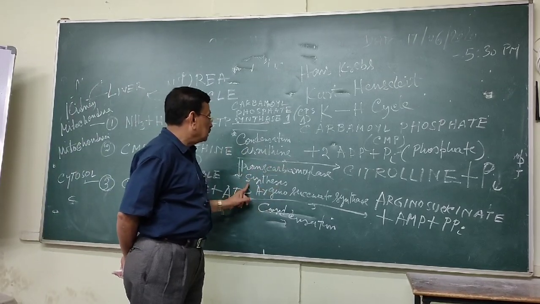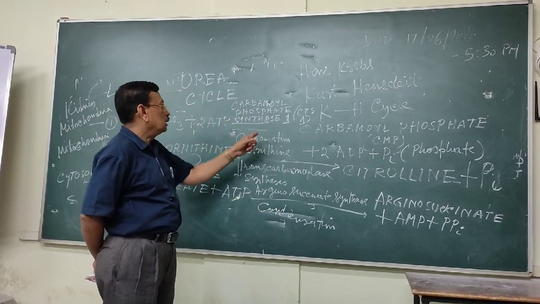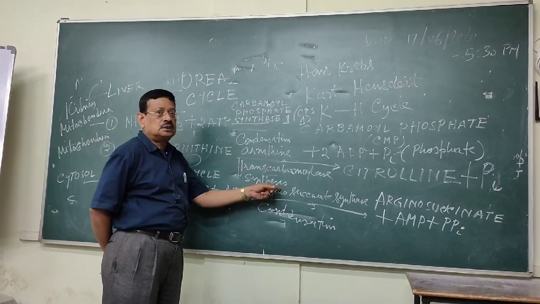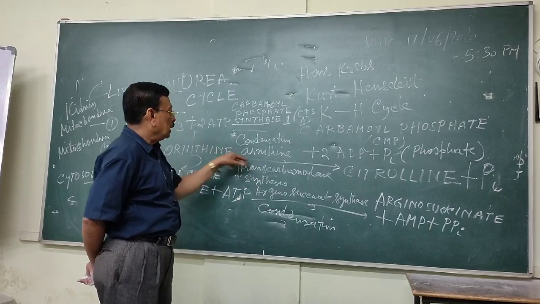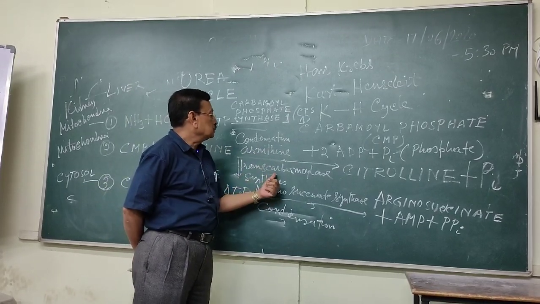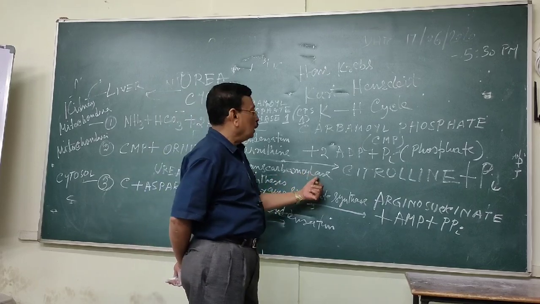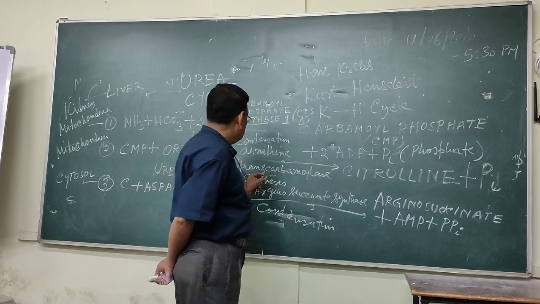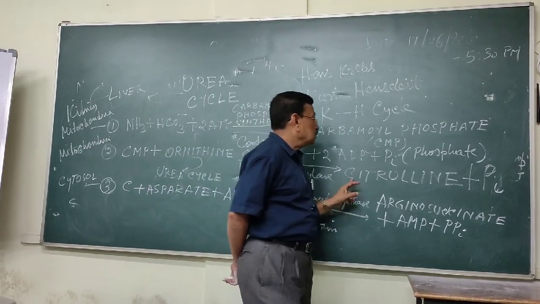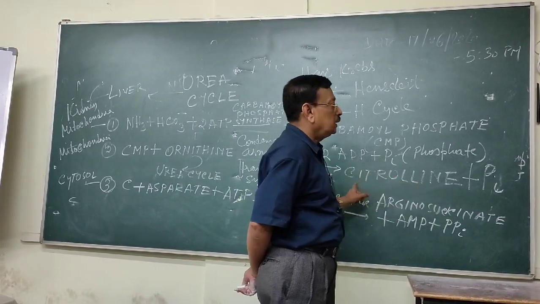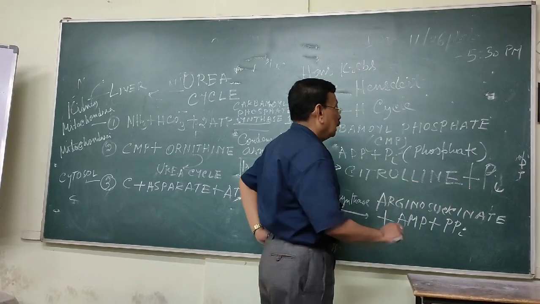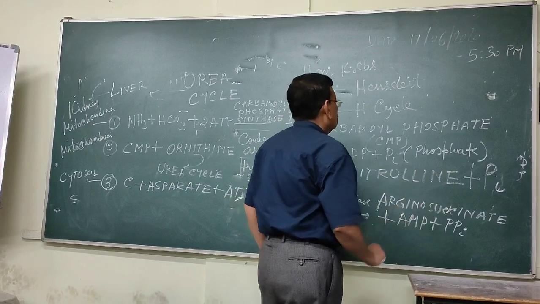Here the process is synthesis. In the previous step the process was condensation. Here the process is synthesis. Here the enzyme is the ornithine transcarbamylase, and they form the citrulline, and inorganic phosphate.